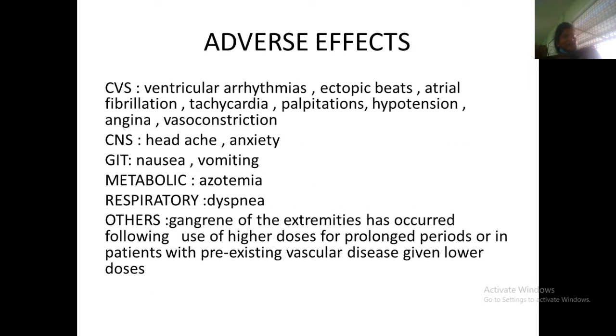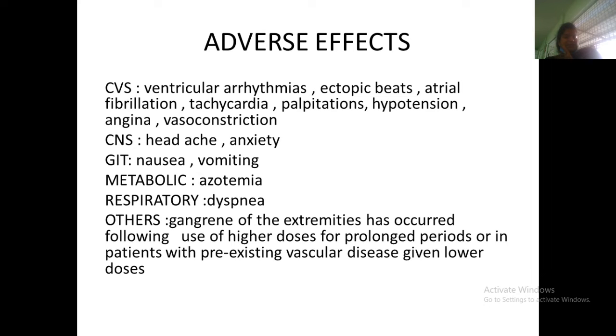Adverse effects are ventricular tachycardia, which we have to observe for, ventricular arrhythmias, ectopic beats, atrial fibrillation, tachycardia and palpitations. They may go into hypertension and vasoconstriction. Not only that, headache, anxiety, nausea, vomiting, and metabolic disturbances like azotemia, which you used to see in the renal system.